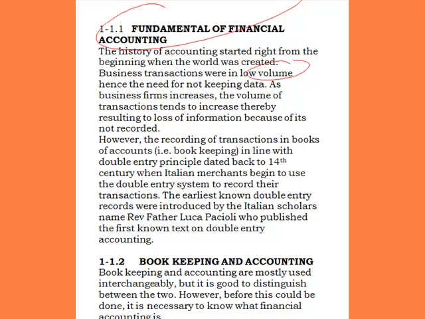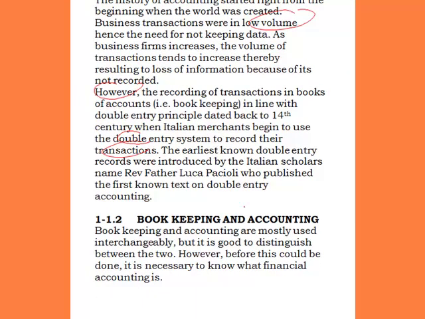However, the recording of transactions in books of accounts, that is bookkeeping in line with the double entry principle, dates back to the 14th century, when Italian merchants began to use the double entry system to record their transactions. The earliest known double entry records were introduced by the Italian scholar Reverend Father Luca Pacioli, who published the first known text on double entry accounting.